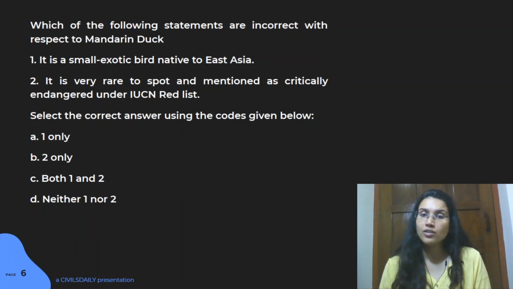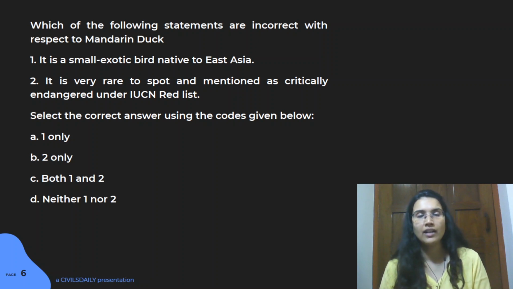So let's look at the last question of the day, which is again on another organism, the Mandarin duck, and you have to identify the statements which are correct or incorrect with respect to the Mandarin duck. The first statement is that it is a small exotic bird native to East Asia, and the second statement is that it is very rare to spot and mentioned as critically endangered under the IUCN. So these are the two statements given here.